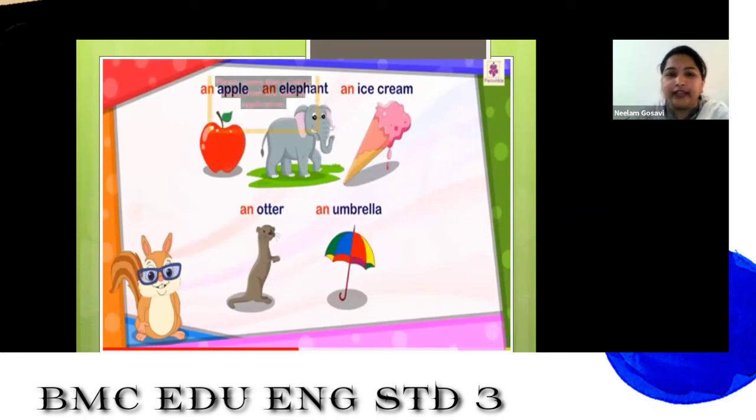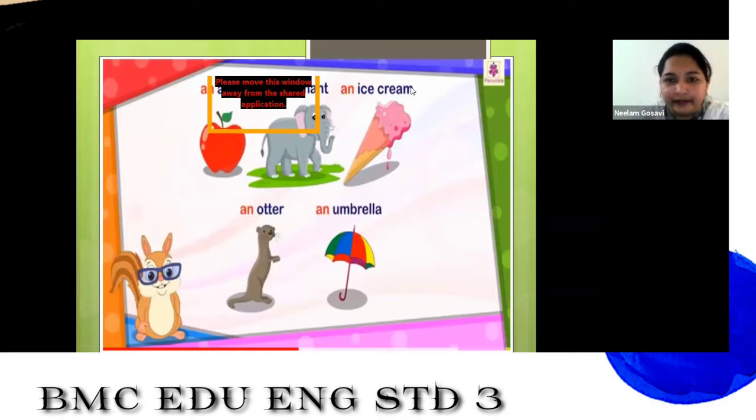Can you see the nouns here? Apple, elephant, ice cream, umbrella. These are the nouns, right? In front of that, we should use an. Understood? An apple. Why are we saying an apple? Because the noun is starting with the letter A. What is A? A is the vowel.